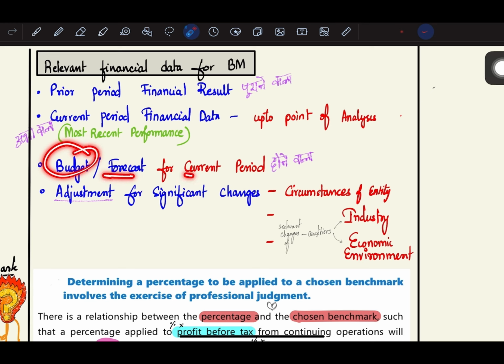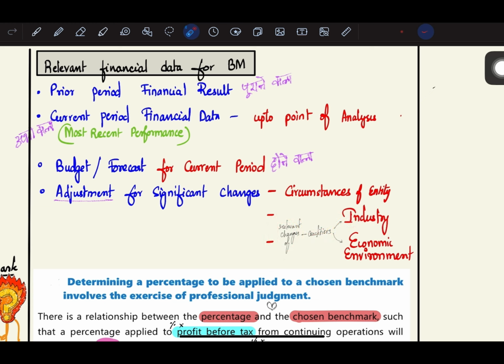Next, budget or forecast for current period. And the third one is adjustment of significant changes. So what is the meaning of adjustment of significant changes? Because of the circumstances of the entity, there might be a need to adjust because of relevant changes of conditions of industry and economic environment. There might be adjustment. So these are the relevant financial data.